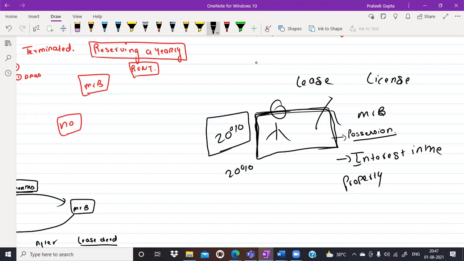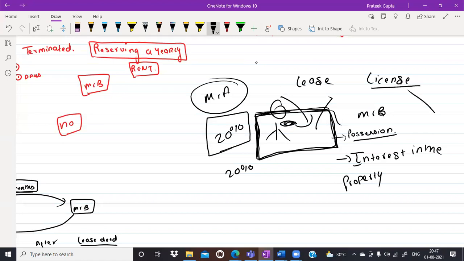But in this case, Mr. A is imposing the restriction. Sir, if you want to enjoy this property, if you want the possession of this property, you can use this property for agriculture purpose only. You cannot enjoy the property the way you like. The purpose is very limited. If you want to do the agriculture, do this. You cannot use this property for any other purpose. Okay, so in this case, we are giving the possession, but we are not giving the interest in the property.